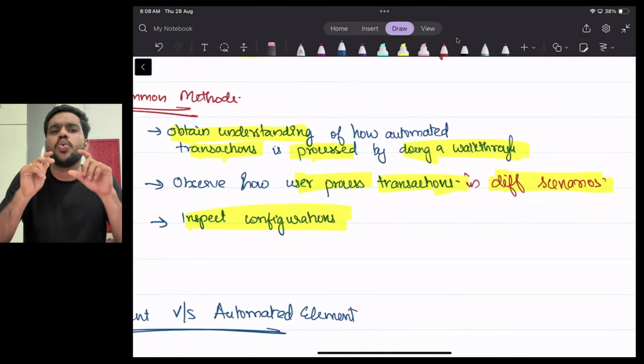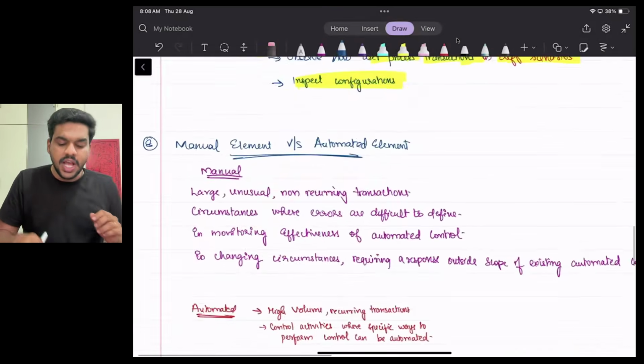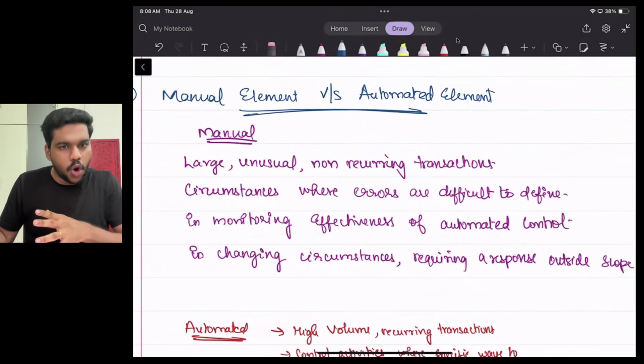Now I should inspect the configurations of the system. That's it, done. Okay. Now, as I said earlier, there are two types of controls: manual control and automated control.